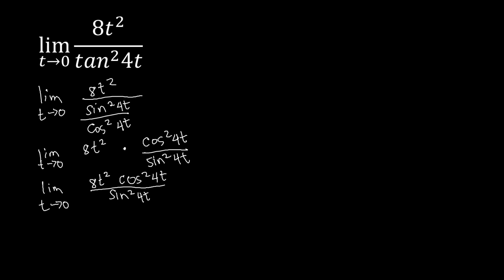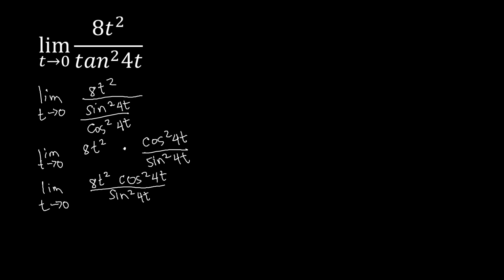And then after this, notice that our cosine squared 4t is at the top, but we don't have a 1 minus in there, so we don't need to be bothered by that cosine squared 4t. What we are more concerned with is the sine squared 4t here, and remembering the theorem on the special cases, we have the sine squared 4t there, given that 4t is also at the top.